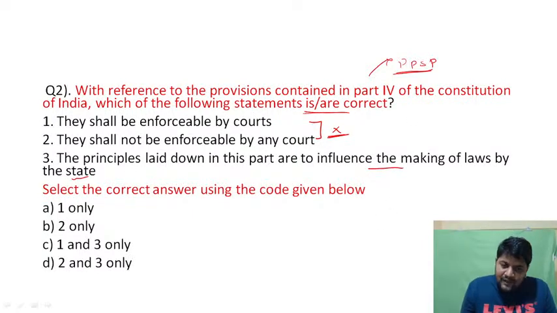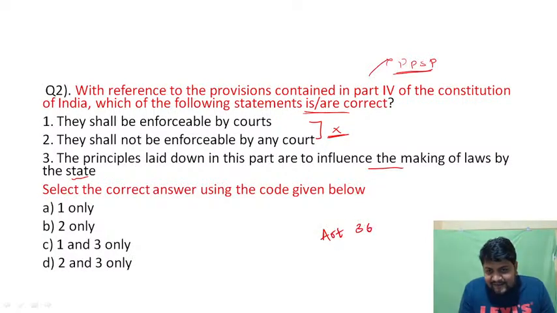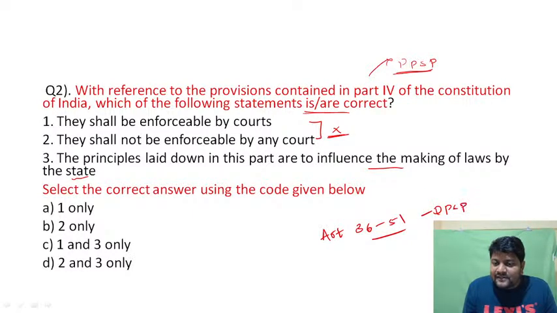From 36 to 51 in Part 4 of the Indian Constitution, Articles 36 to 51, DPSPs are listed. Directive Principles of State Policy are nothing but instruments of instructions that the government or lawmakers need to follow while framing laws or policies.